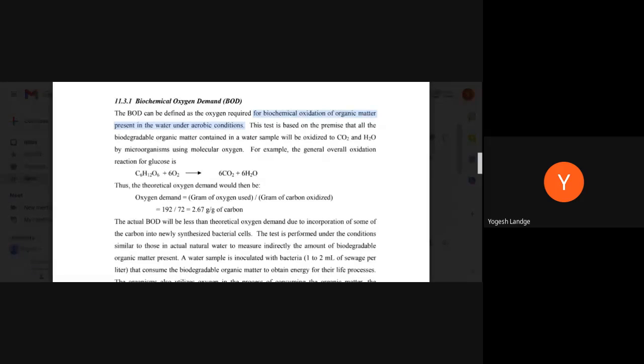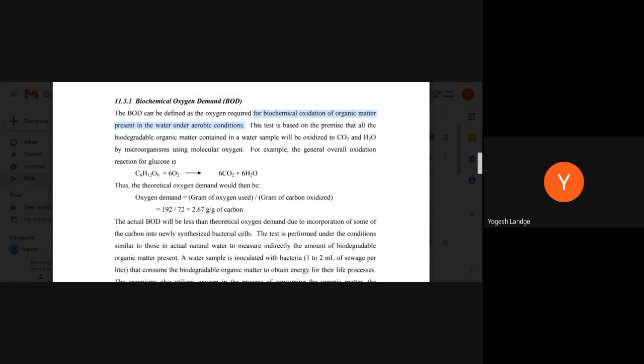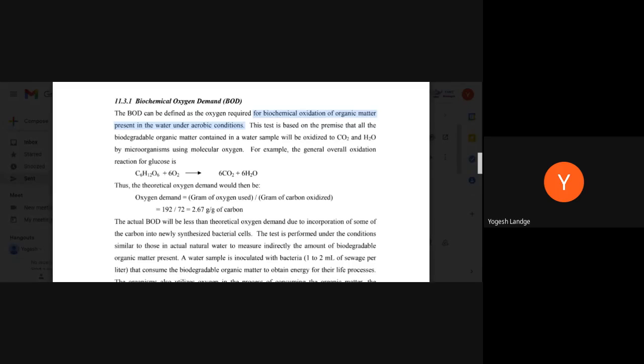So the theoretical oxygen demand we can calculate on the basis of the grams of oxygen used upon the grams of carbon oxidized. For the standard reaction, it is 192 by 72, which gives 2.67 grams per gram of carbon.